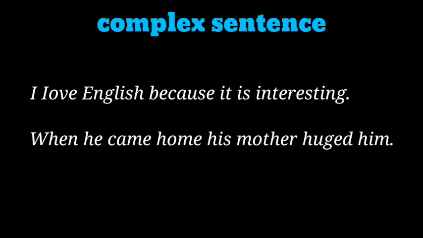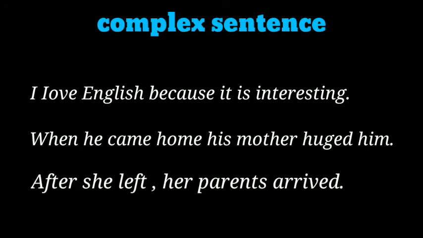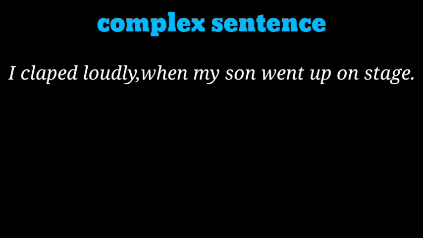The first one: after she left, her parents arrived. Here, her parents arrived gives you a complete sense, so that is the independent clause. After she left is the dependent clause and the subordinator used here is after. Second one: I clapped loudly when my son went up on stage. Here, I clapped loudly is the complete sense, the independent clause. When my son went on to the stage is the dependent clause and the subordinator is when.